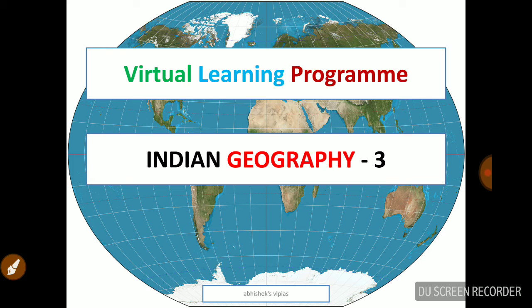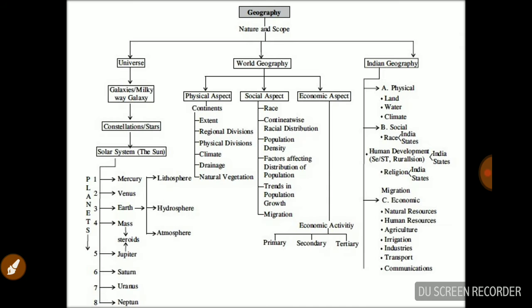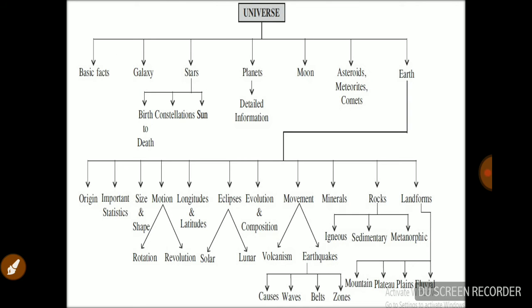In the last class we discussed the basics of Indian geography, and we started to get an idea of Indian geography, world geography, and the universe. Most of the prelims questions are from Indian geography, and for the mains we have to follow world geography. In the last class we discussed the basic facts, seasons, galaxies, stars, etc. Now in this session we are discussing the planets, moon, asteroids, and all those points.